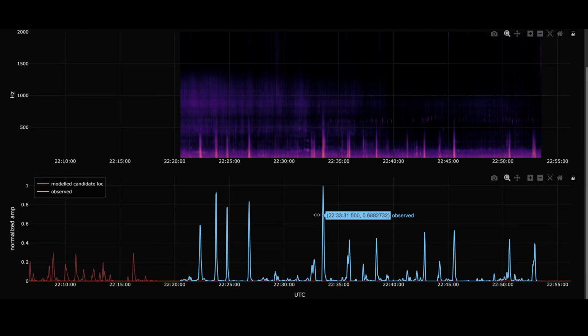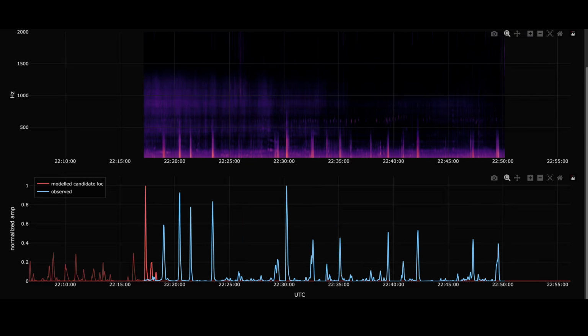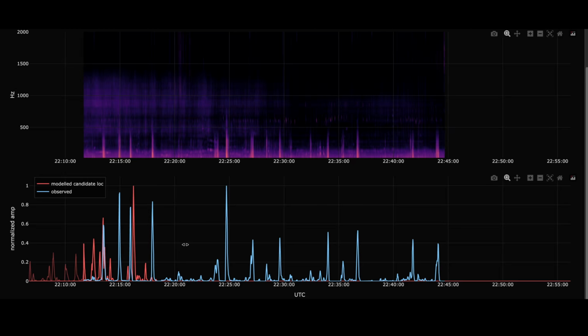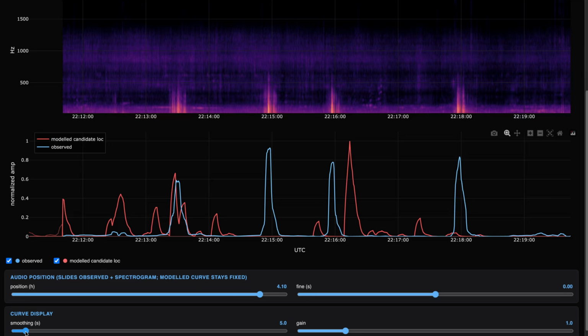All of the strikes in our observed audio are normalized relative to the loudest one heard in this window. The audio clip has no idea what happened before or after it. So the modeled audio needs to also only be normalized with the strikes in that window. And then the last step is we just smooth both of these curves a little bit. If you don't, it looks like this.